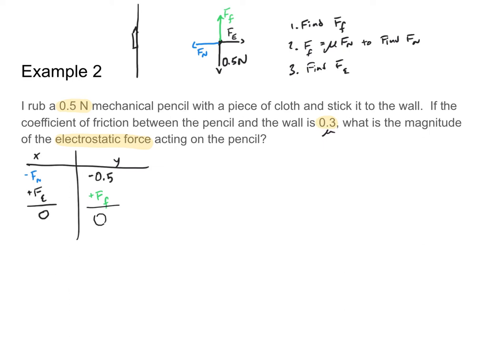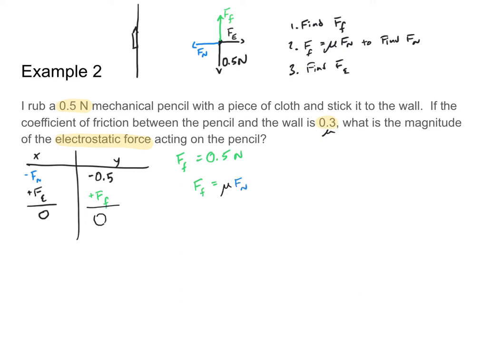So let's go ahead and get started. First, I'm going to solve for my frictional force. Looking at my forces in the y direction, what I'll get is that my frictional force is equal to 0.5 newtons. Next, I can find my normal force, or at least the magnitude of my normal force. I've already figured out the direction, I know it's pointing in the negative direction. So I know that my force of friction is equal to mu times my normal force.